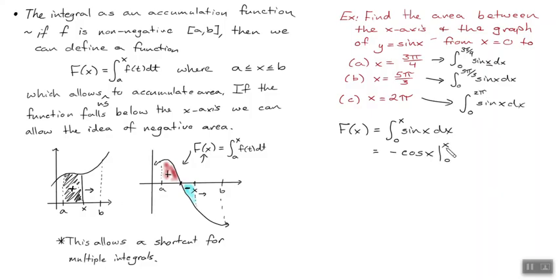Now, in this case, notice we didn't use a dummy variable. I don't want you to get confused. Instead, I could have said sine of t dt to use a dummy variable. I might hold that, because I might be concerned that you're going to get goofed up plugging in x for x. Maybe you won't, maybe you will. If you think that this part's confusing, where do you plug this x in for? If you're okay with doing that, I'm fine with it. It may be easier for you if you see that and go, now what do I plug this x in for? A t. And it feels more natural to replace a t with an x than it does an x with an x. It's just a weird little piece, but if you're okay with x, I'm okay with x.